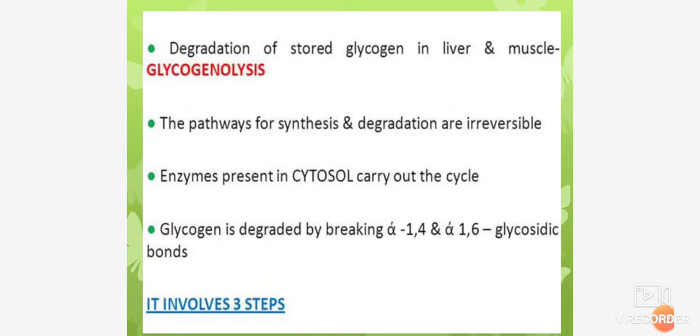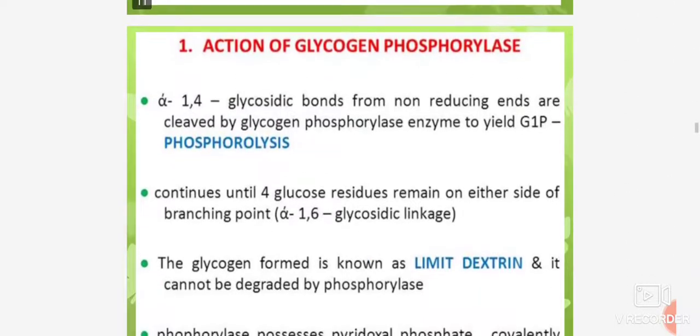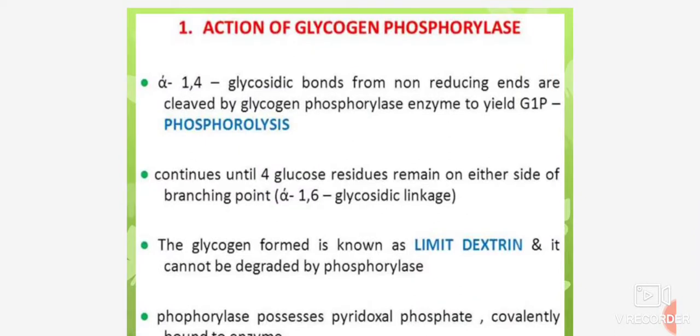Degradation of stored glycogen in liver and muscle is known as glycogenolysis. The pathways for synthesis and degradation are irreversible. Enzymes present in the cytosol carry out the cycle. Glycogen is degraded by breaking alpha-1,4 and alpha-1,6 glycosidic bonds. It involves 3 steps. First, the action of glycogen phosphorylase: alpha-1,4 glycosidic bonds from the non-reducing ends are cleaved by the glycogen phosphorylase enzyme to yield glucose 1-phosphate.